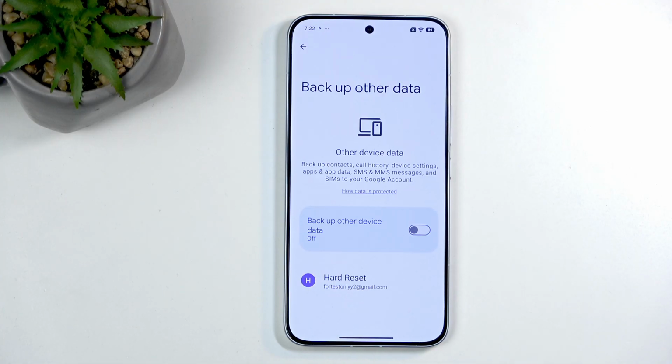Now, where it's downloading these applications from would be only Play Store. If applications are from any other sources, number one, it ignores these applications in terms of backup, and number two, it won't restore them, obviously, because it ignored it.